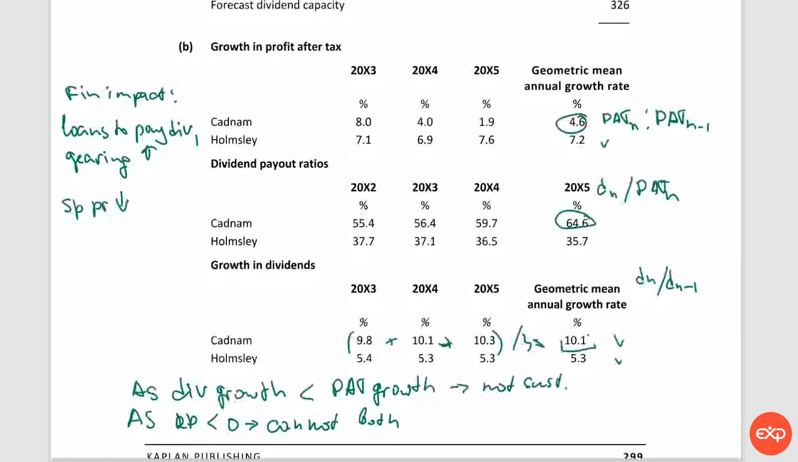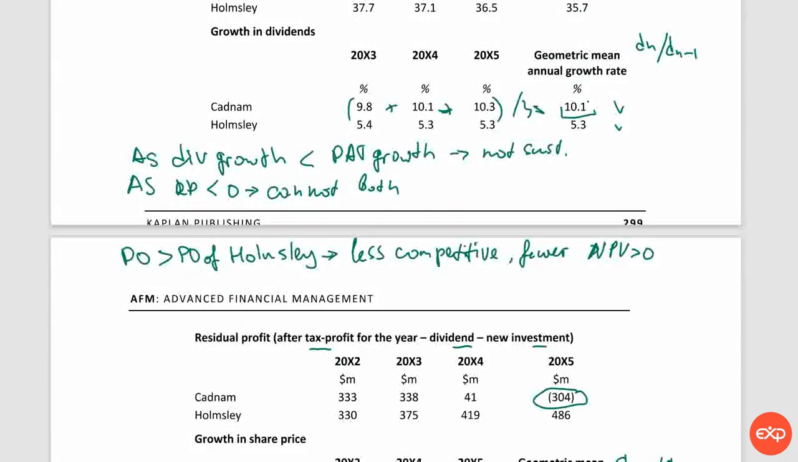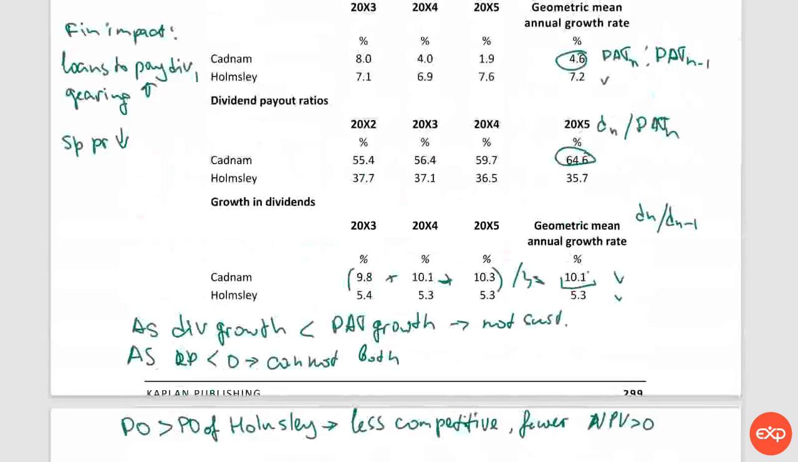And also, let me see. So we can see that the residual profit is negative in 2015. So this means that it is likely that our company will just not have enough money to finance all the projects it wants. Therefore, the growth in revenue will be smaller than growth in revenue for other companies, for HOMSI in our case.